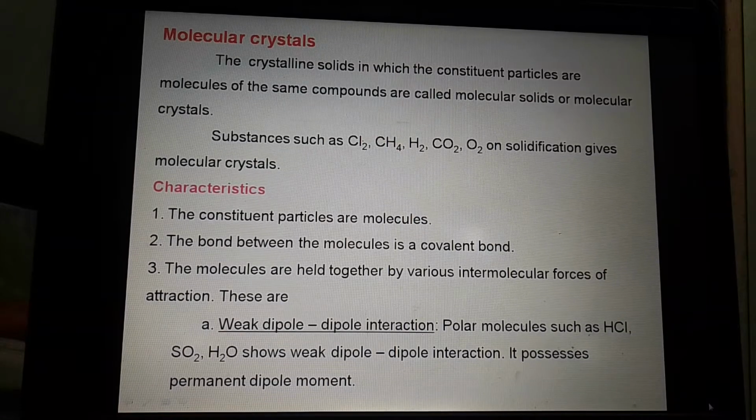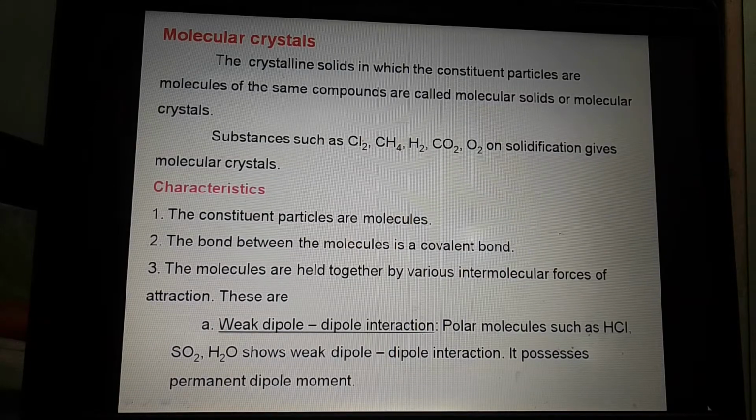Examples of molecular solids are Cl2, that is chlorine molecule, CH4, H2, CO2, and oxygen molecule. On solidification, these give us molecular crystals. Now we will see the characteristics of this molecular crystal. As we already saw, constituent particles are molecules. In between these atoms within the molecule, there is a covalent bond, means they are linked with each other by a covalent bond.